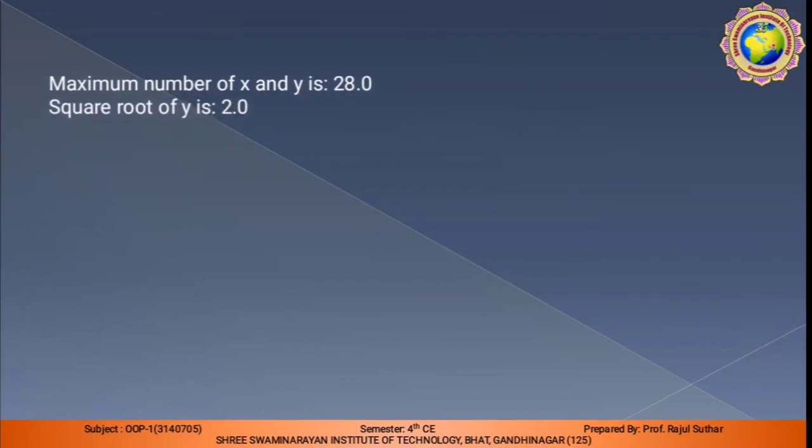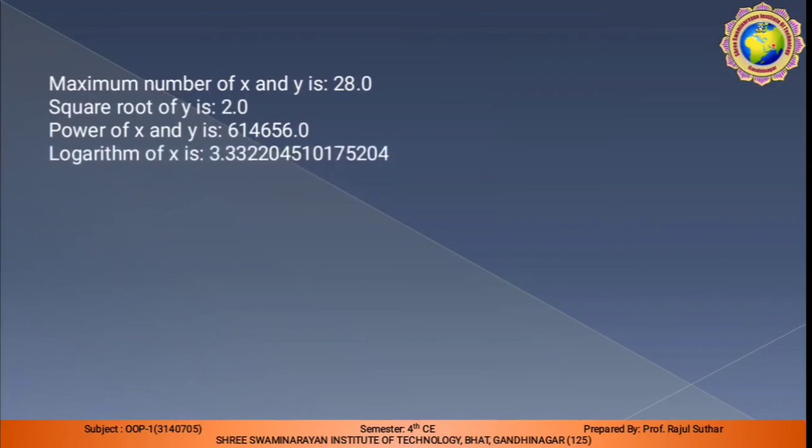So this is the output. The maximum number of x and y is 20 by using the max method. Second, the square root of y is 2.0. We applied the square root method. For the power of x and y we required the pow method. Logarithm, so this is the logarithm value of x and y.